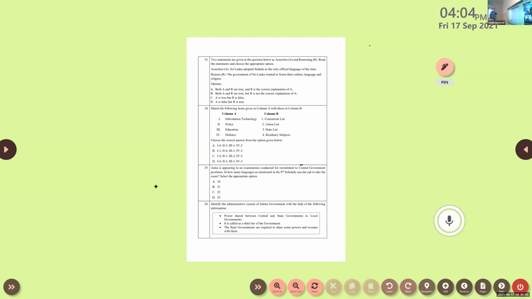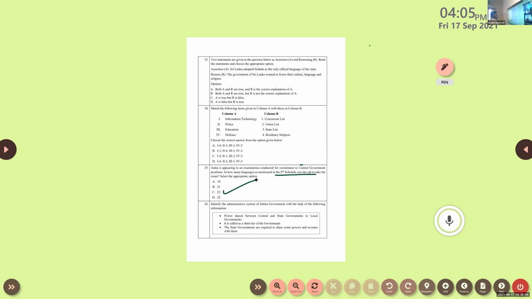Anita is appearing in an examination conducted for recruitment to the central government position. In how many languages as mentioned in the 8th schedule can she opt to take the exam? Select the appropriate option. As per the 8th schedule of the Indian Constitution, how many languages are there recognized by the government in India? 22. Okay, so simple. The answer is 22. Okay, clear. She can opt for these many languages.